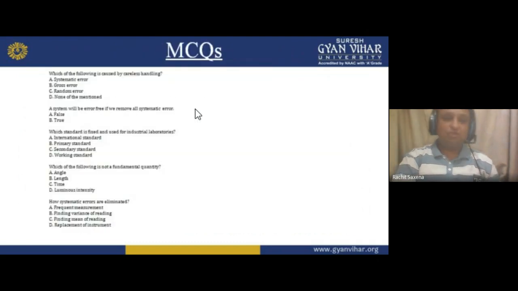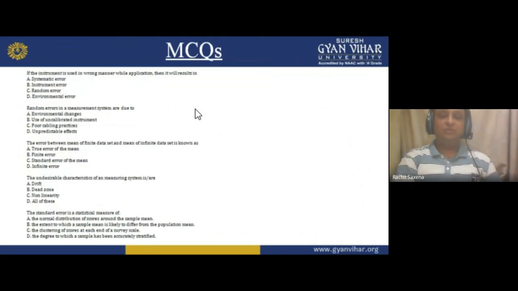These are some MCQs which you have to do. First: which of the following is caused by careless handling? A system will be error free if we remove all systematic error. Which standard is fixed and used for industrial laboratories? Which of the following is not a fundamental quantity? How can systematic errors be eliminated? If an instrument is used in the wrong manner during application, it will result in which type of error?